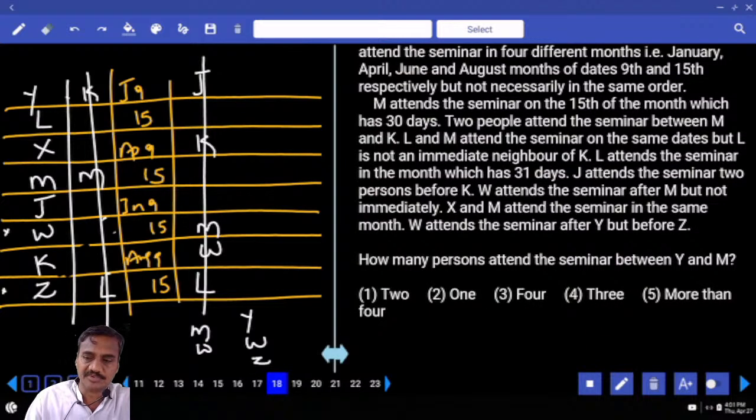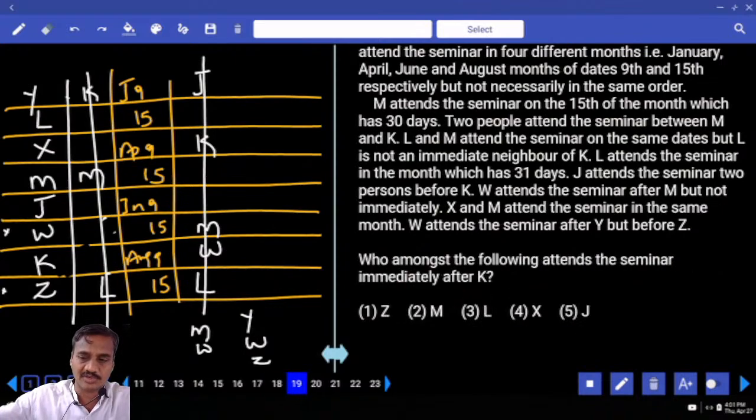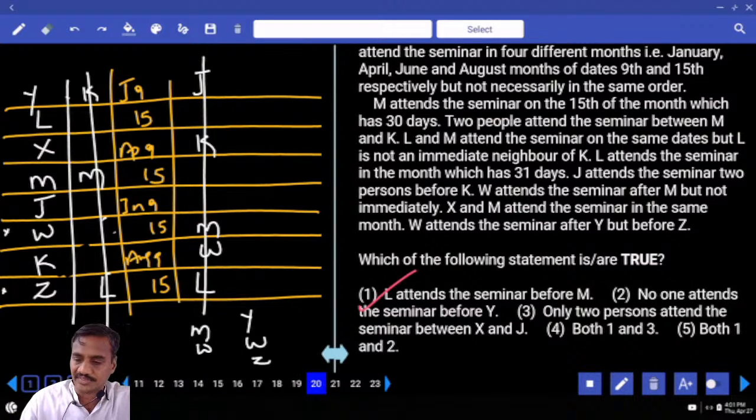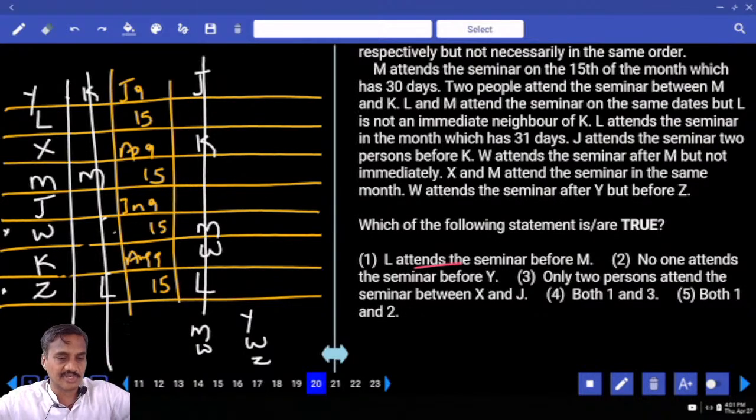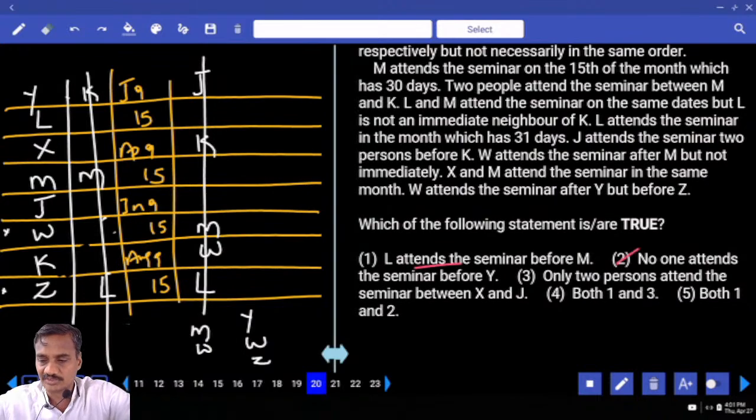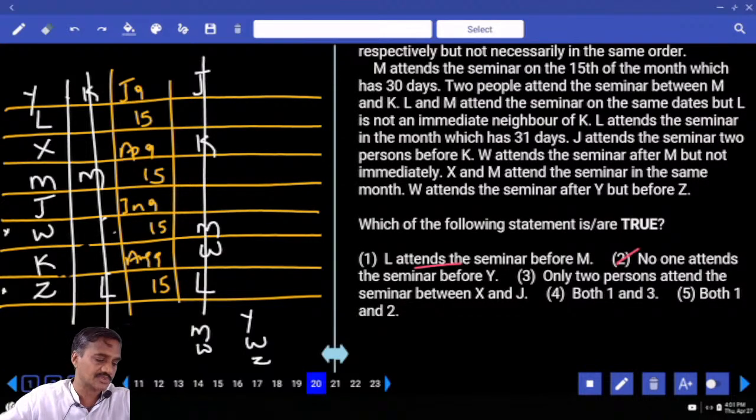And the 18th one, how many persons attend the seminar between Y and M? In between Y and M, how many are there? There are exactly 2 people, choice 1, 18. And who among the following attends the seminar immediately after K? Immediately after K, that is Z, choice 1, 19. Then the 20th, which of the following statements is true? L attends the seminar before M, that is definitely true. Then next, no one attends the seminar before Y, that is also true. Hence both 1 and 2, that is choice 5, question number 20.